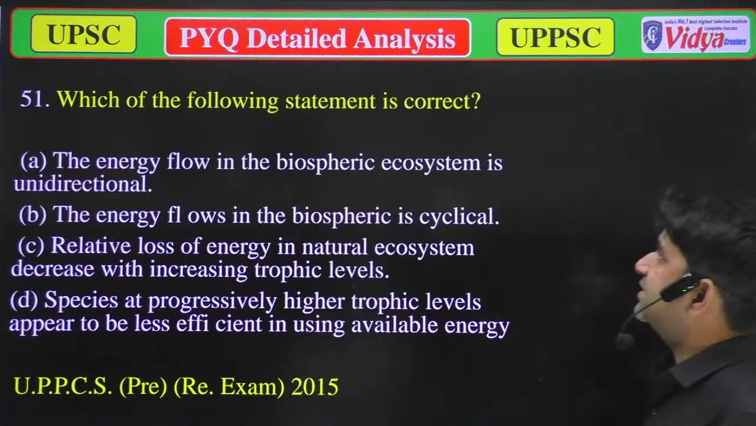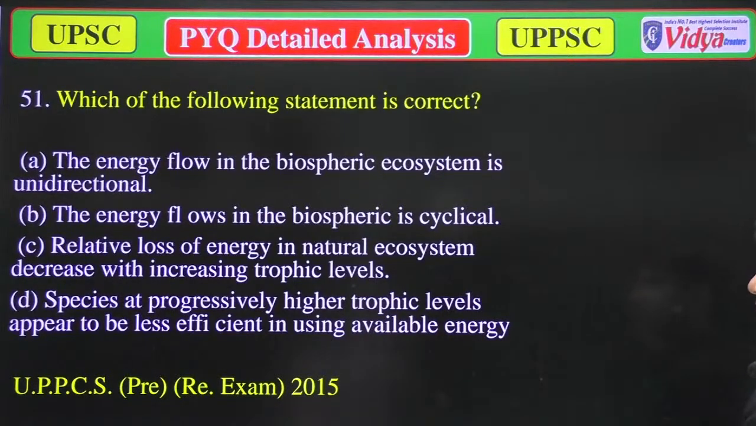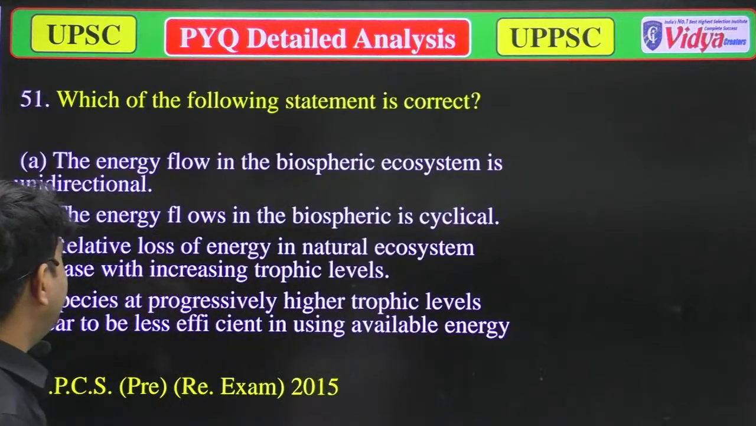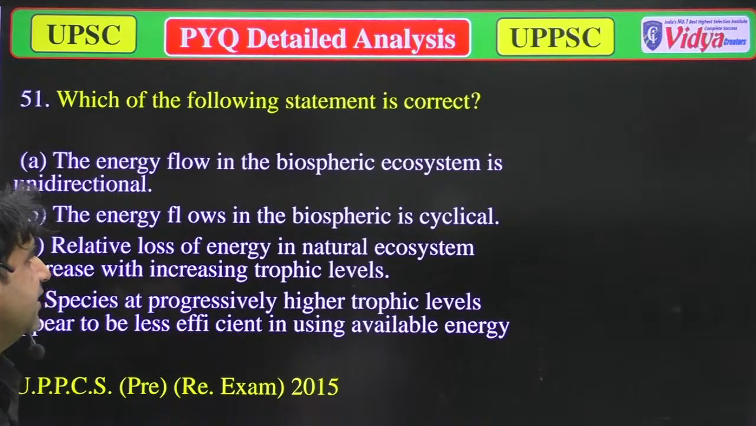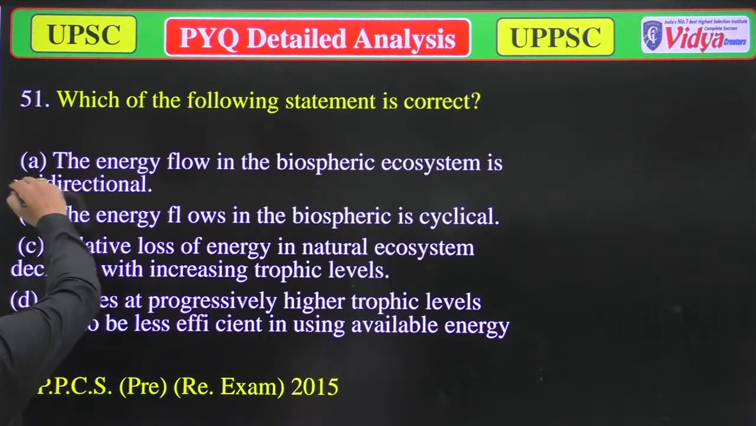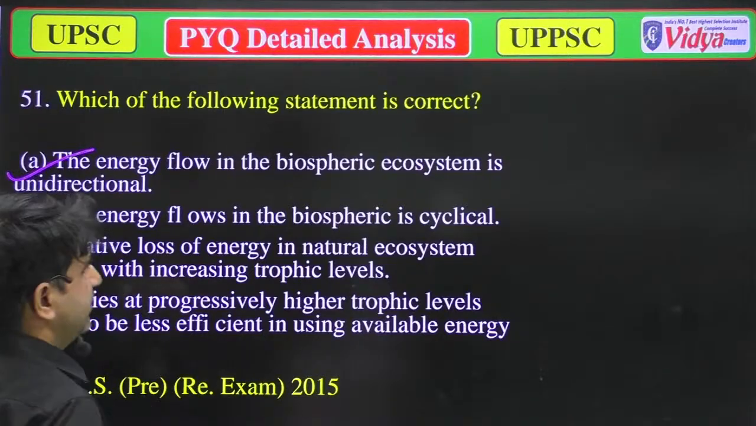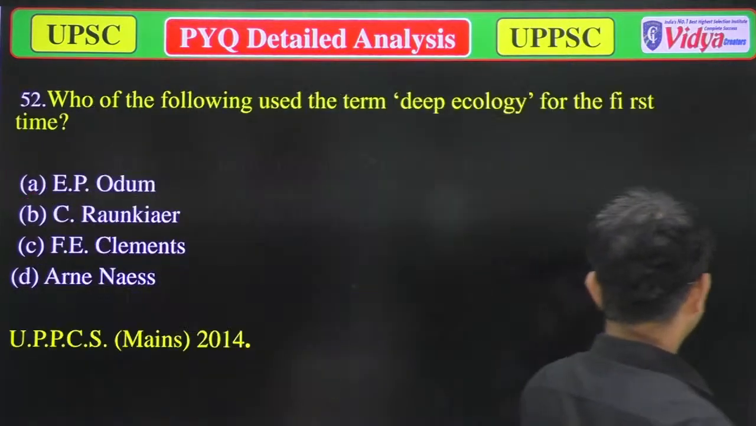Now we'll move to the next question. Which of the following statement is correct? A. Energy flow in biosphere ecosystem is unidirectional. B. Energy flows in the biospheric cycle. C. Relative loss of energy in natural ecosystem decreases with the increased trophic level. D. Species of progressively higher trophic level. No, only option A is correct, because the energy flow in any ecosystem is unidirectional. So option A is correct.